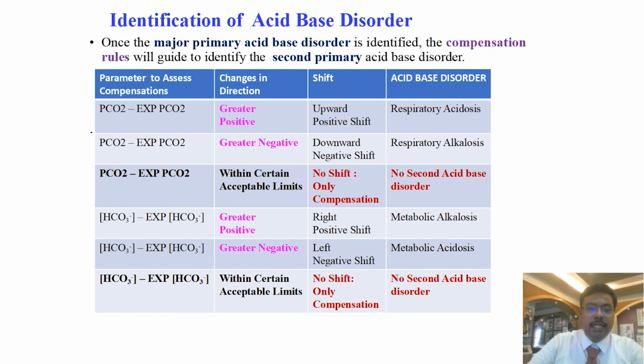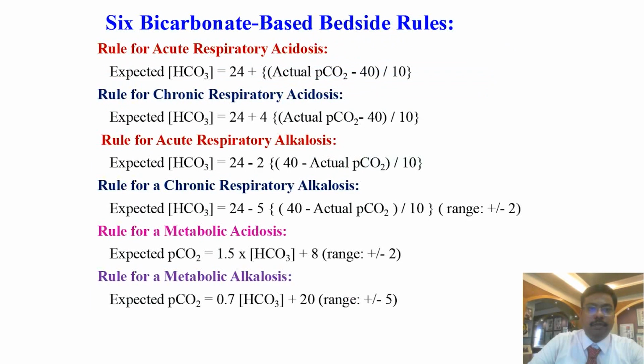Similarly, for bicarbonate minus expected bicarbonate, if it is greater positive, it denotes metabolic alkalosis; greater negative, it denotes metabolic acidosis; and if the difference is within certain acceptable limits, it denotes only compensations and no second acid-base disorder.